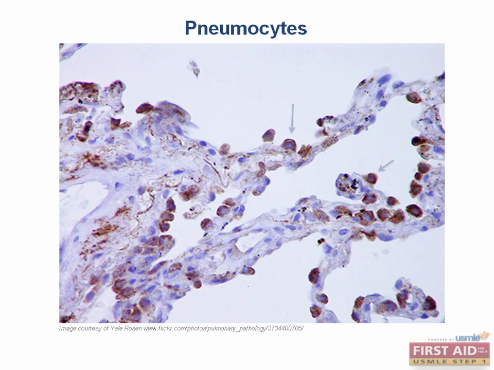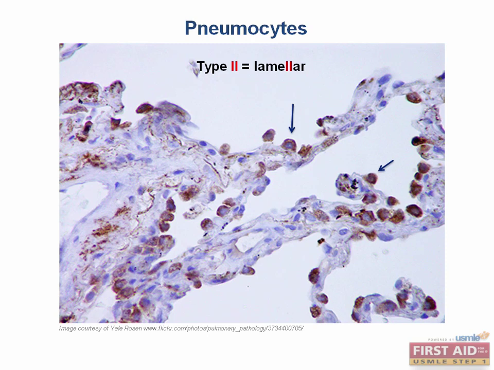Type 2 pneumocytes are less abundant but are extremely important. This slide has been stained for surfactant, so the type 2 pneumocytes are actually showing up brown on histology to make them more easily identifiable. Type 2 pneumocytes secrete pulmonary surfactant from lamellar bodies. It's the pulmonary surfactant that decreases the alveolar surface tension. Here's a little mnemonic for you. Type 2 goes with lamellar, and the 2 kind of looks like the double L in lamellar.